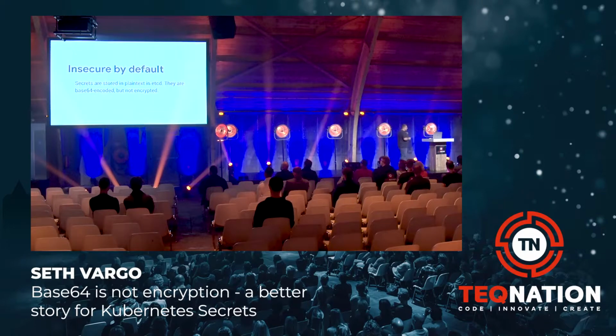Well, Kubernetes secrets are insecure by default. Secrets are stored in plain text in etcd. etcd is the backing store where Kubernetes stores all of its data, or most of its data. They're Base64 encoded, but they're not encrypted. The reason they're Base64 encoded is so that you can support binary data, like certificates or arbitrary binary bits, but they're not encrypted. It's very easy to get the plaintext data out of a Kubernetes secret if an attacker has access to Kubernetes, the kubelet, etcd, or a backup of the file system on which etcd was running. The threat model is incredibly broad.